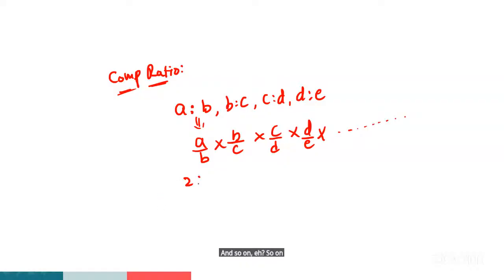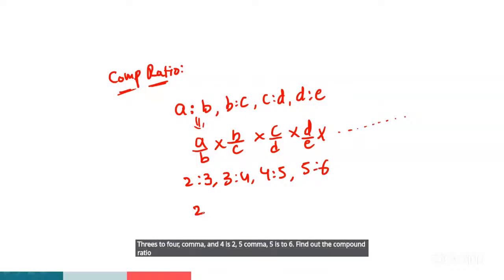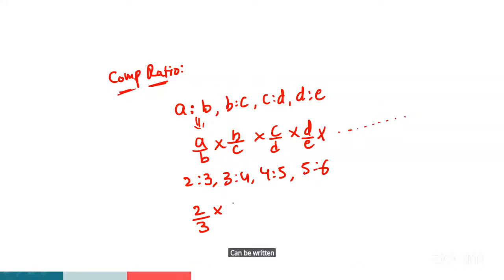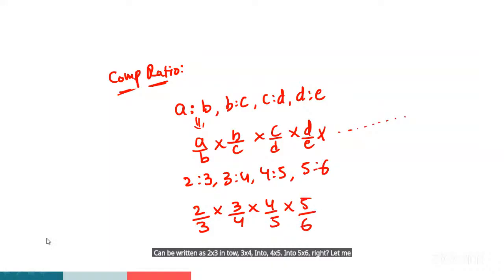For example, 2 is to 3, 3 is to 4, 4 is to 5, 5 is to 6. Find out the compound ratio. 2 is to 3 can be written as 2 by 3 into 3 by 4 into 4 by 5 into 5 by 6. Right? Let me calculate, guys, here.